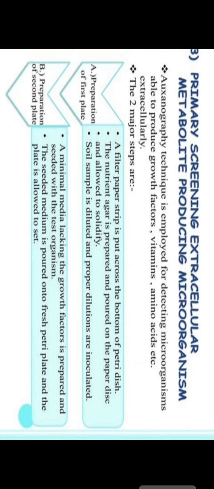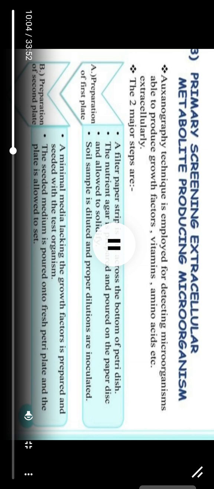In the preparation of the first plate, a filter paper strip is put across the bottom of the petri dish. The nutrient agar is prepared, poured on the paper strip and allowed to solidify. Then the soil sample is diluted and proper dilutions are inoculated. In the preparation of the second plate, the minimal medium lacking the growth factors is prepared and seeded with the test organisms. The seeded medium is poured into fresh petri plates and allowed to set.